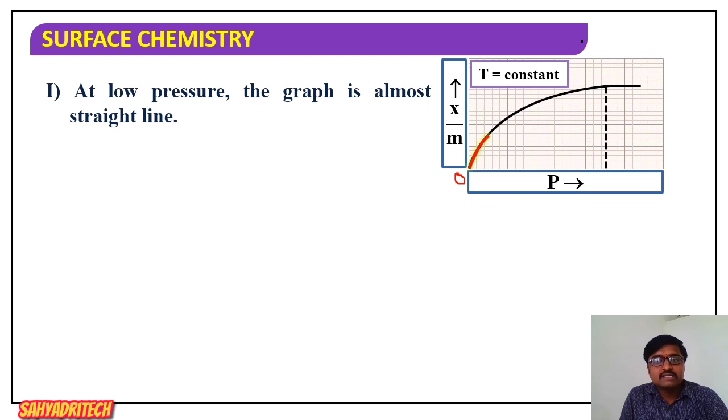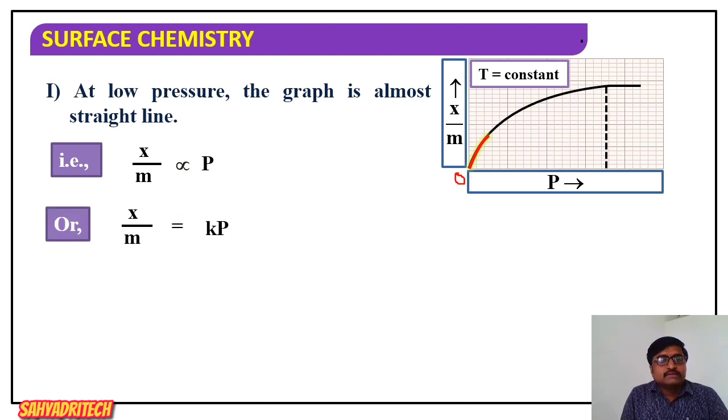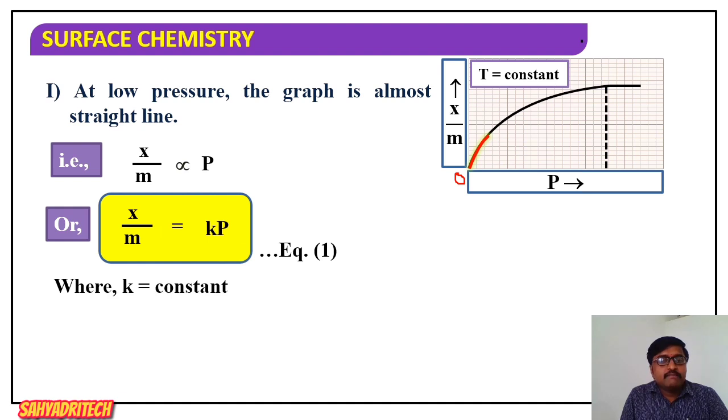What it indicates? So the extent of adsorption is directly proportional to pressure. Yes or no? So it shows the linear relationship between extent of adsorption and the pressure. So when pressure is too low, extent of adsorption is directly proportional to pressure. Or I can say x by m is equal to, that proportionality symbol is replaced by a constant, that is k. K is a constant, so we get the expression x by m is equal to k into p. Okay, so it is equation number 1.